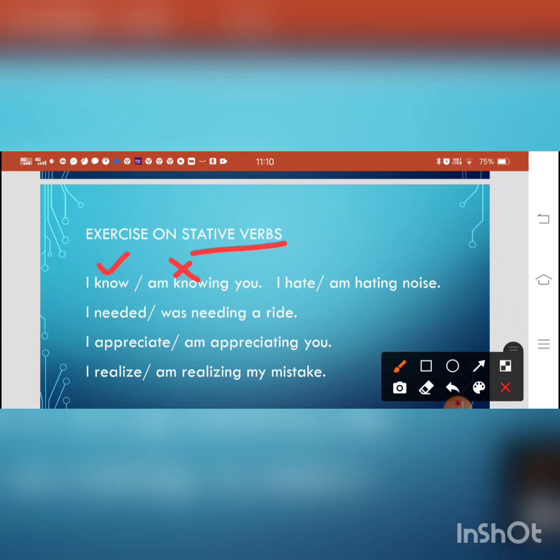Then, I hate, I am hating. Again, hate is correct, I am hating is wrong. I needed, I was needing: wrong, and needed is correct. I appreciate, I am appreciating is wrong, appreciate is correct. I realize, I am realizing is wrong, I realize is correct.